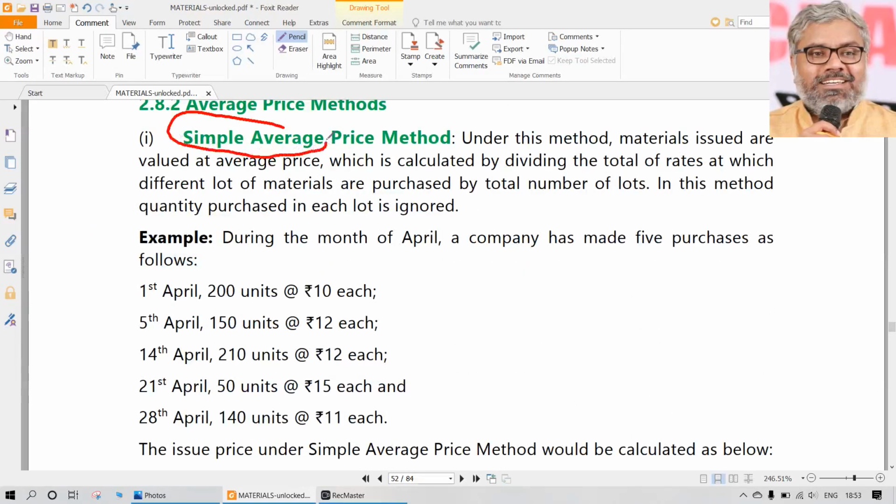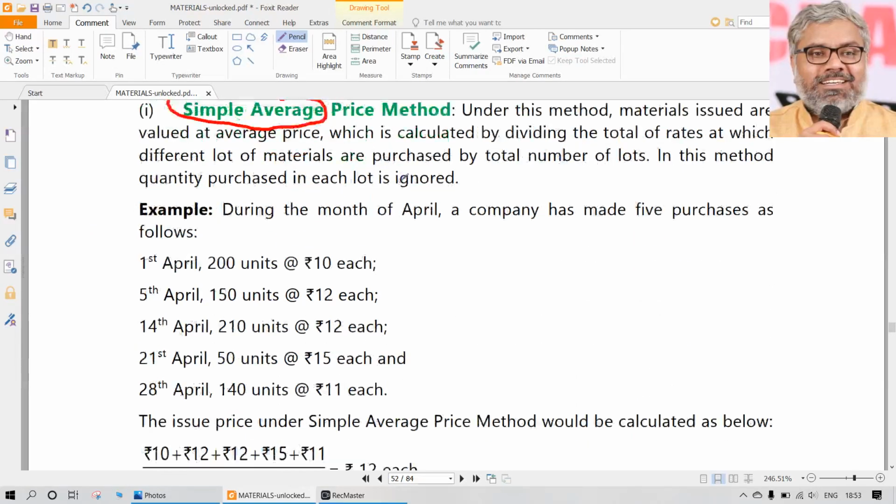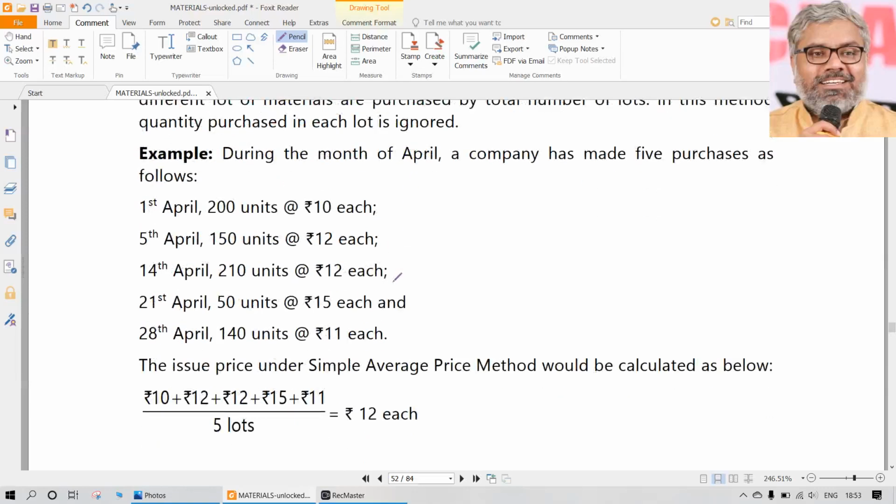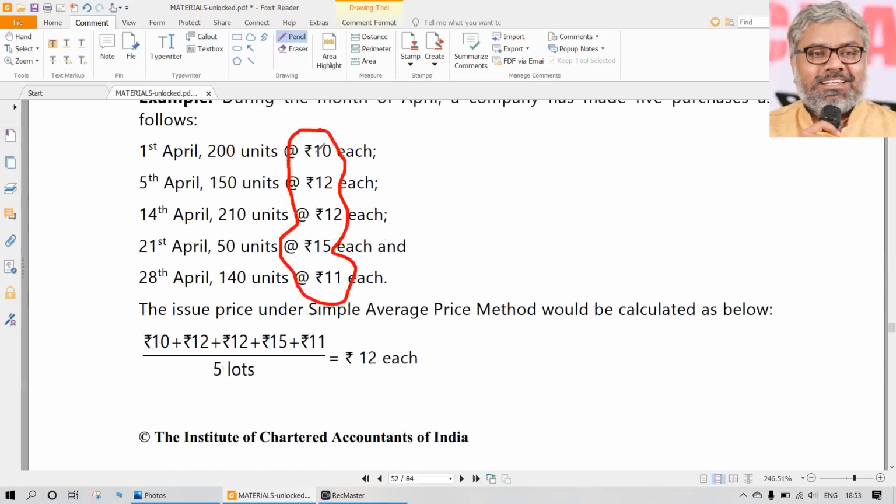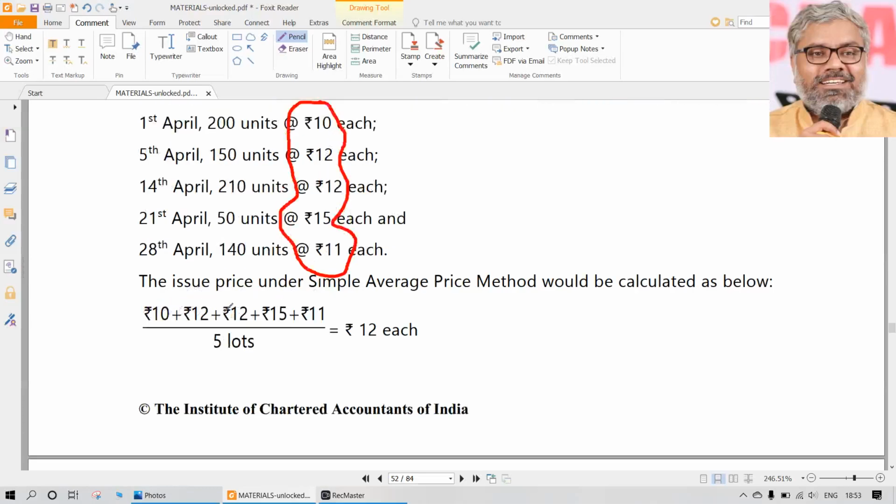So as the name itself indicates, it is easy to calculate. The simple average means the average of only the prices. So just take an example here. Let us say these are all the prices at which the materials are purchased. So when there is a material issue, it has to be valued at what price? Average of all these things. How many purchases are there? 1, 2, 3, 4, 5 lots are there. So add all the prices, 10 plus 12 plus 12 plus 15 plus 11 divided by number of purchases, that is 5 lots. So the simple average price is 12.